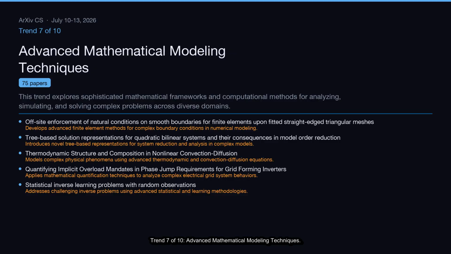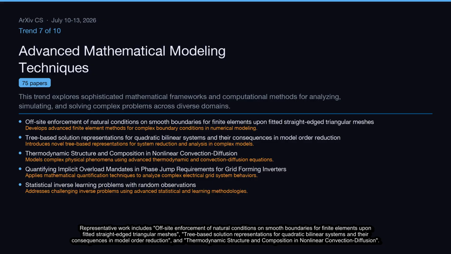Trend 7 of 10, advanced mathematical modeling techniques. This trend explores sophisticated mathematical frameworks and computational methods for analyzing, simulating, and solving complex problems across diverse domains. This cluster covers 75 papers. Representative work includes off-site enforcement of natural conditions on smooth boundaries for finite elements upon fitted straight-edge triangular meshes, tree-based solution representations for quadratic bilinear systems and their consequences in model order reduction, and thermodynamic structure and composition in nonlinear convection diffusion.